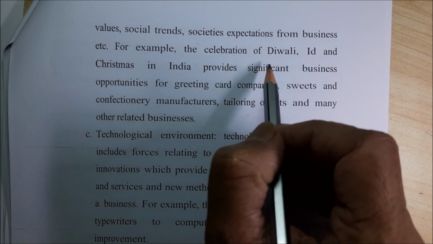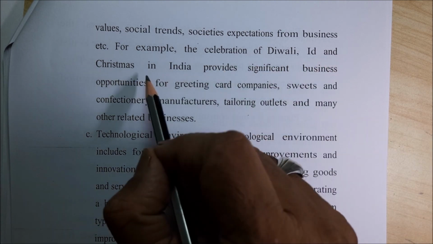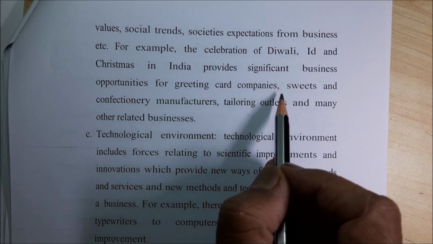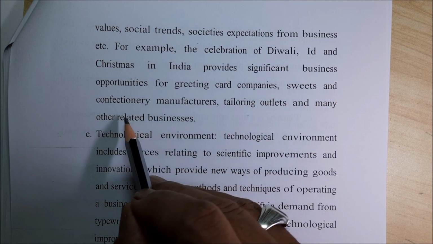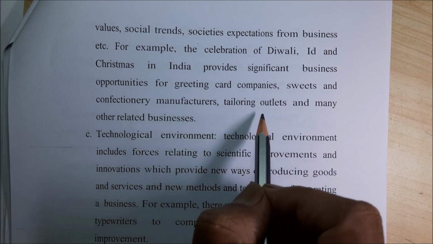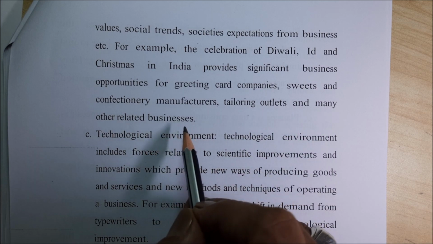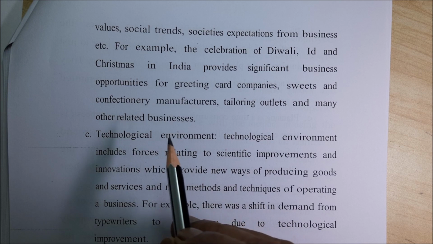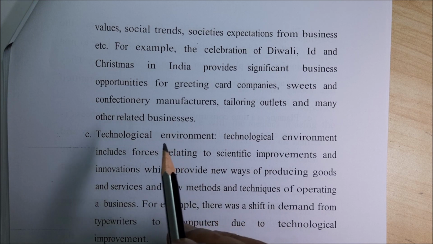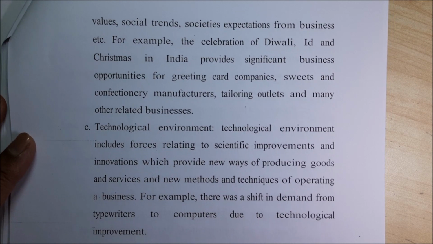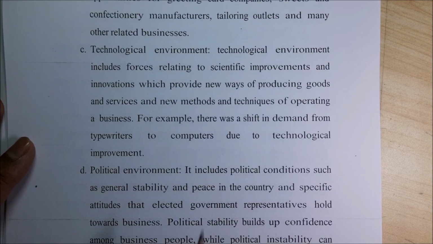For example, the celebration of Diwali, Eid, and Christmas in India provides a significant business opportunity for greeting card companies, sweets and confectionery manufacturers, tailoring outlets, and many other related businesses. So this is how you should tackle the system, right? Social, because we have different customs and different varieties of people and different cultures, right?